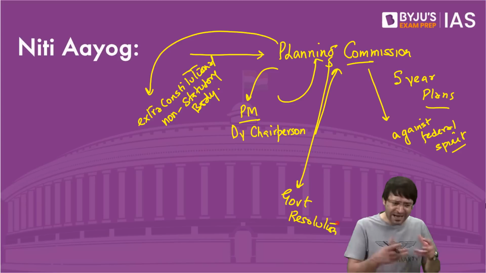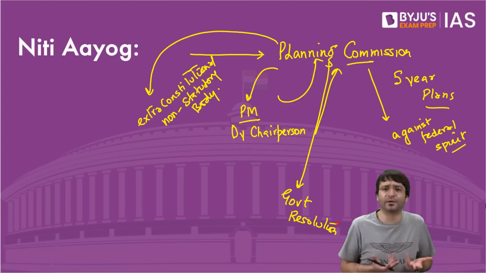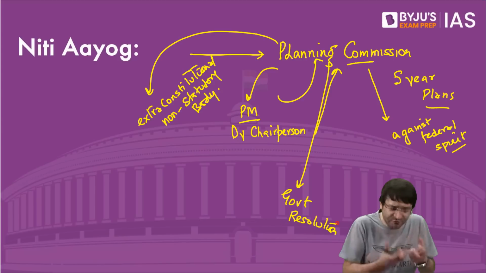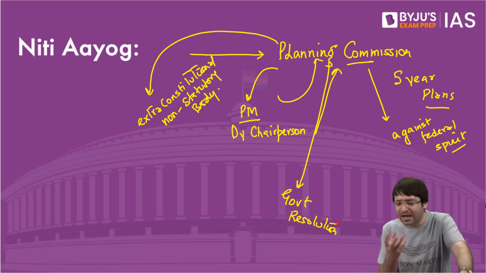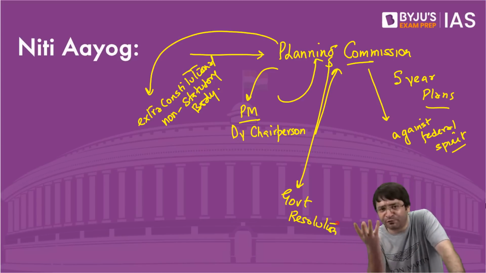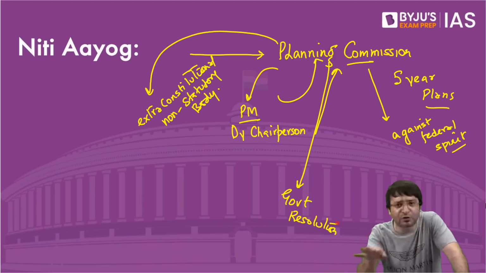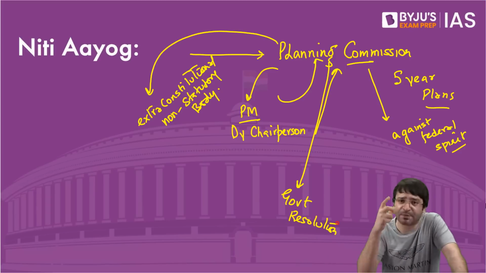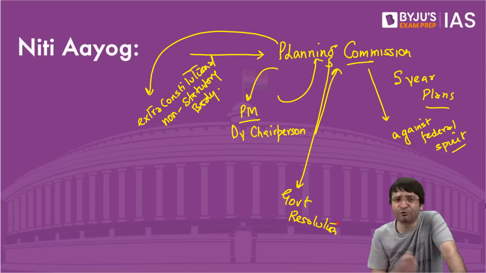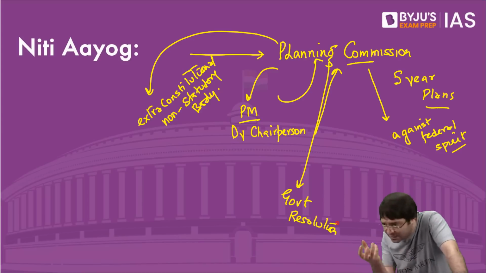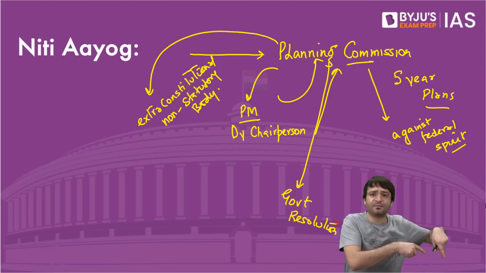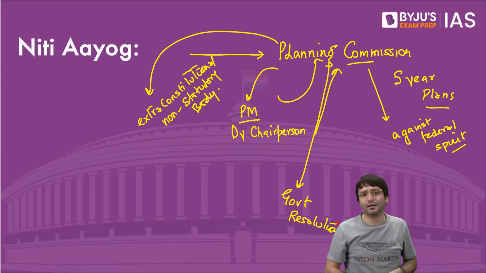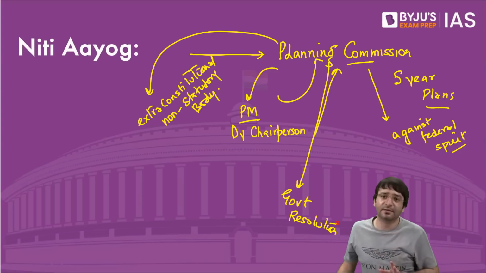Mr. Modi said, I am a constitutional position holder. I am the Chief Minister of a state. And I have to go with a begging bowl before a body which is not even mentioned in the Constitution, which is not even a body passed by the Parliament. It's a government resolution body. And I have to beg them for funds. Please give me funds for my various schemes. And I have to go to Delhi, where the Planning Commission sits.